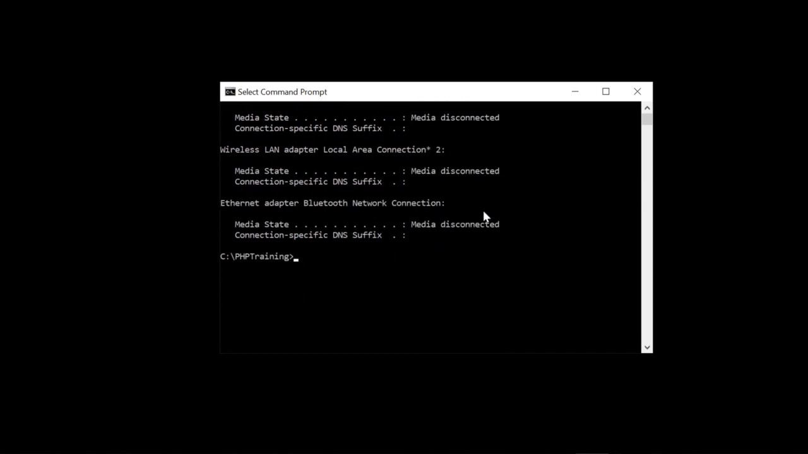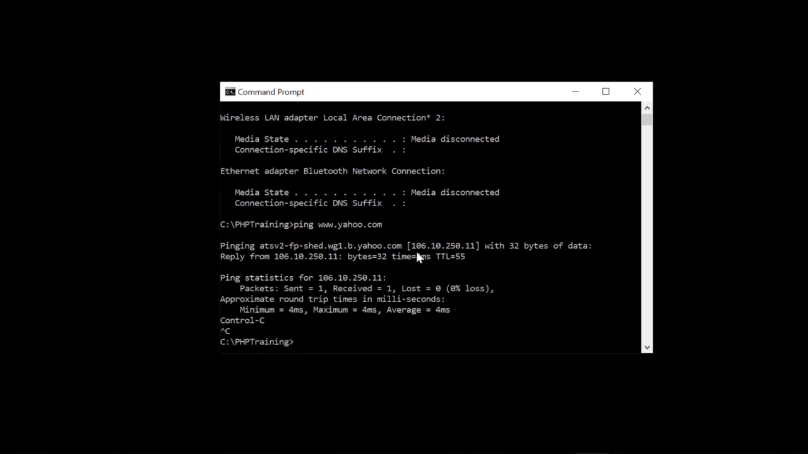And if you have to find the IP address of yahoo.com, you can say www.yahoo.com, and you will find the IP address here. We'll understand what this is and what this is. This we know is an IP address. This is called the host name.